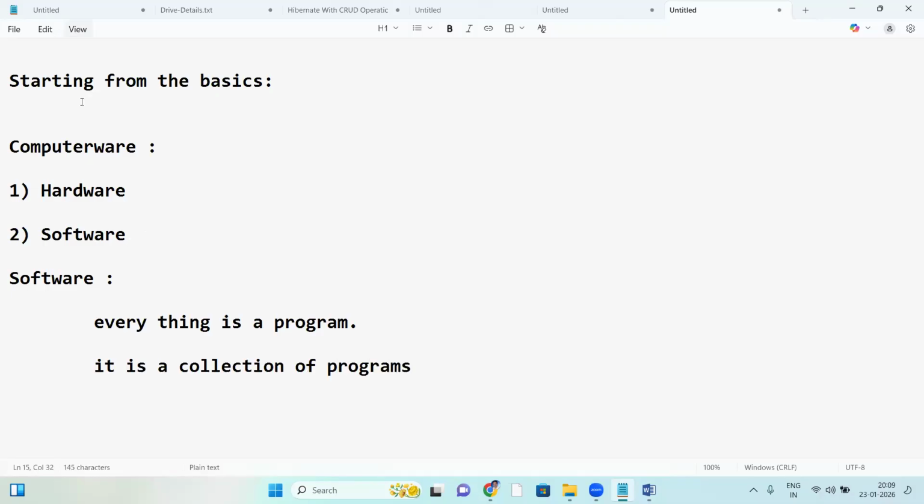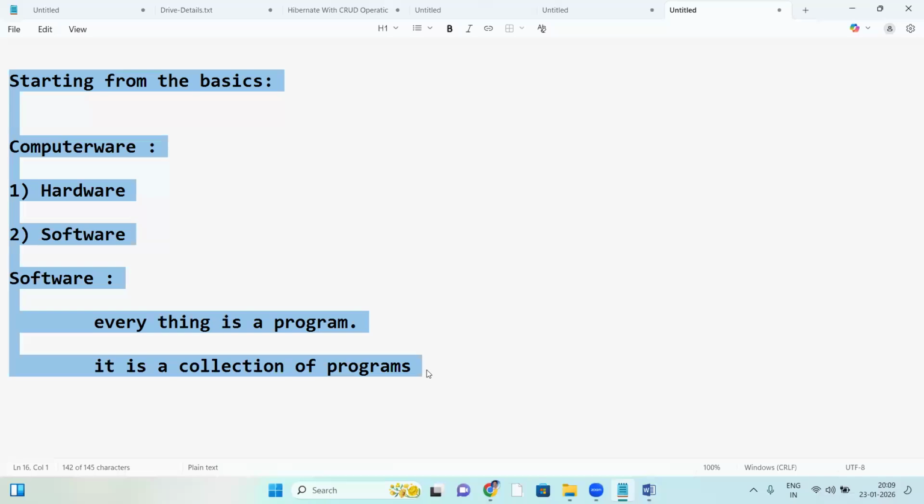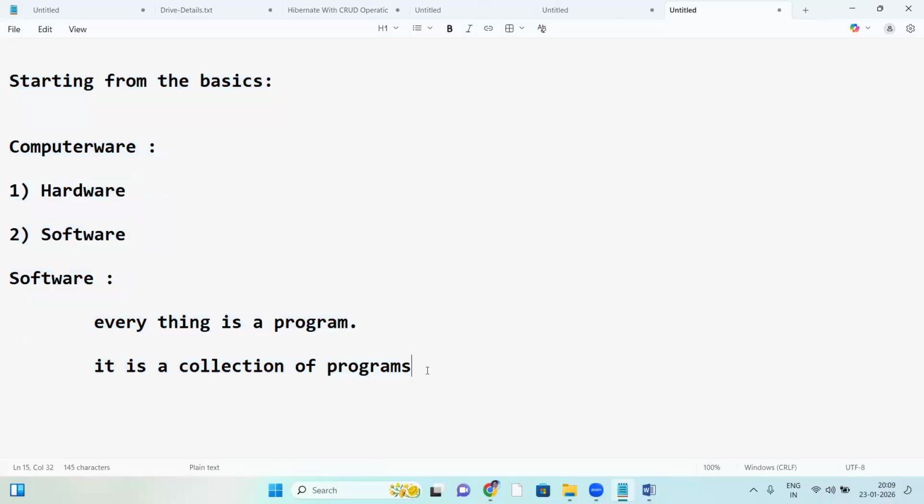So we started from the basics. Before going to Java, there are some software basics. If you are good at software basics, then Java is easy to understand. Today actual classes started; the last two classes were just introductions. First let me clear all the basics.